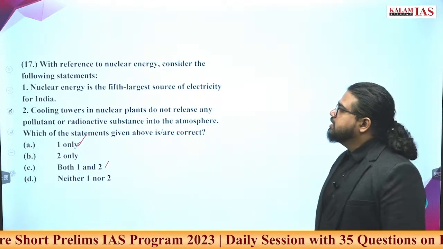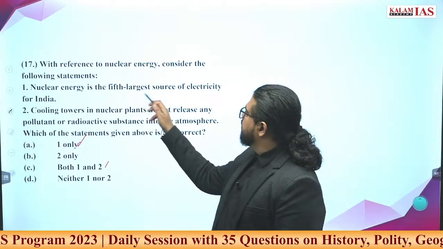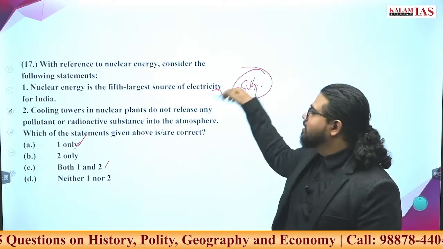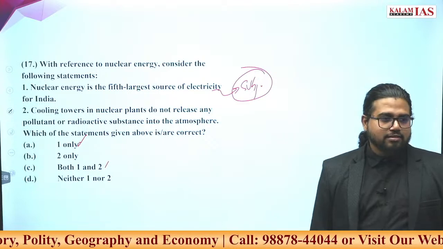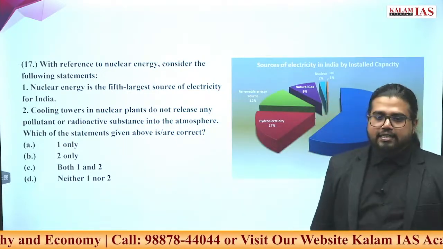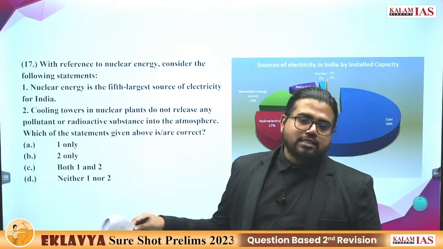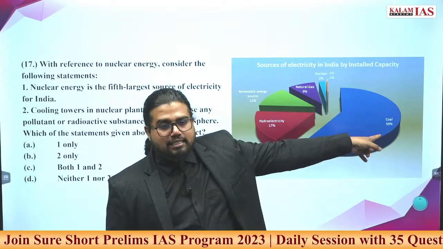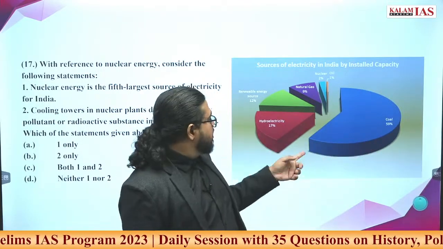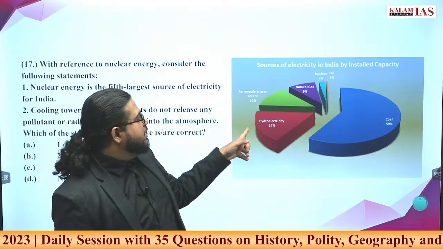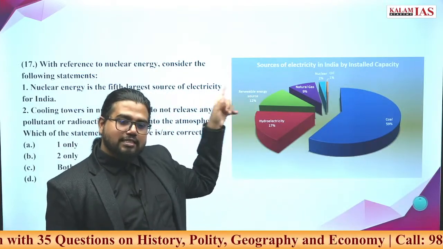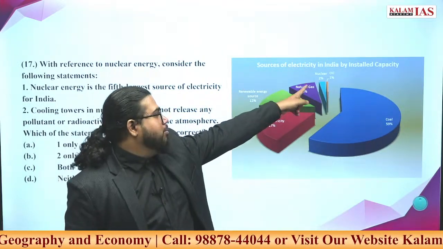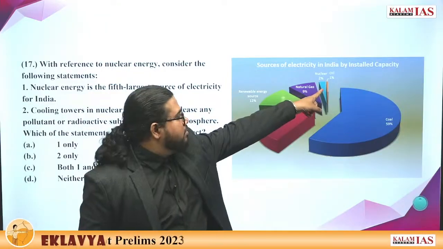With reference to nuclear energy, consider the following statements. Nuclear energy is the 5th largest source of electricity for India. Now this statement has some subjectivity. Again, a very subjective option. Why? Because if you look at the graph of India's energy production, the most common source is coal. Around 59-60% of India's electricity generation comes from coal. Nobody has doubt in this. Second highest is hydroelectricity, 17%. Now, if you take all the renewable energy as a single source, then it is the third highest source with 12%. Fourth is natural gas with 9%, and fifth is nuclear with 2%.